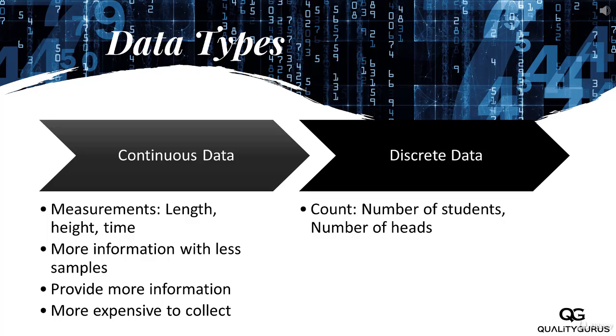So if you just take let's say 10 measurements of the length, you will get much more information than just noting down accepted or rejected. But then it takes more time, so it's expensive to collect. So this was about the continuous data.